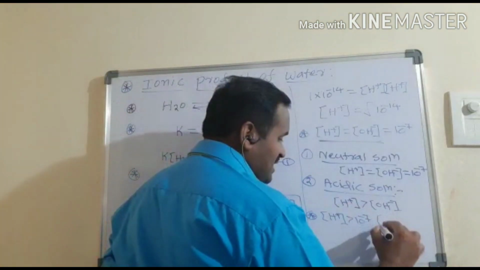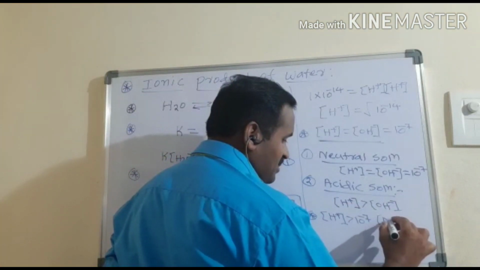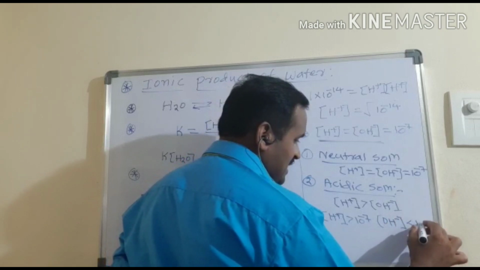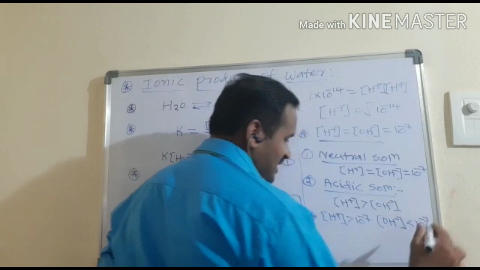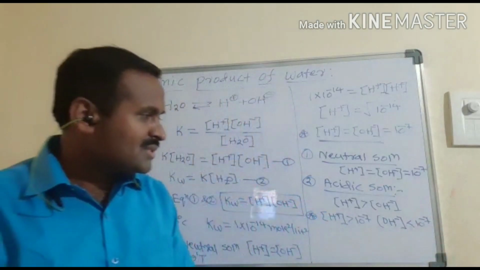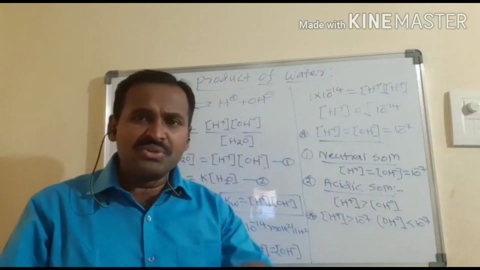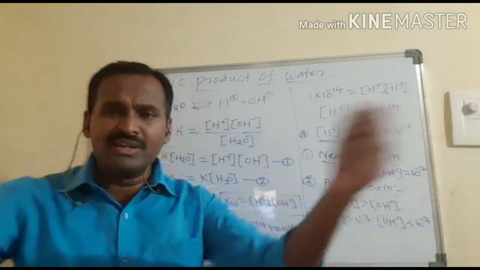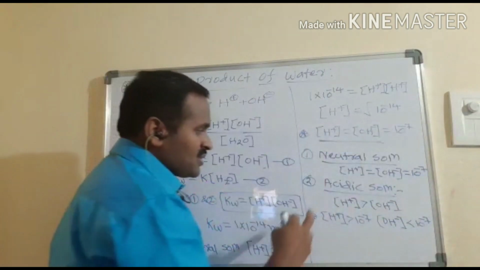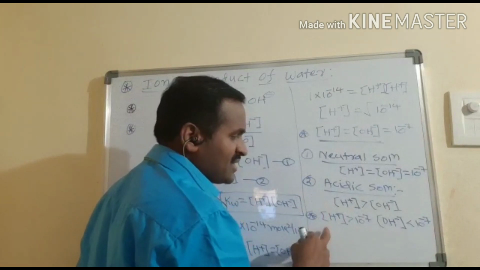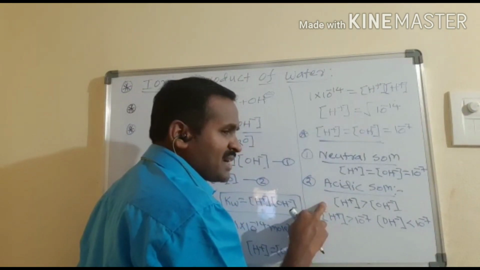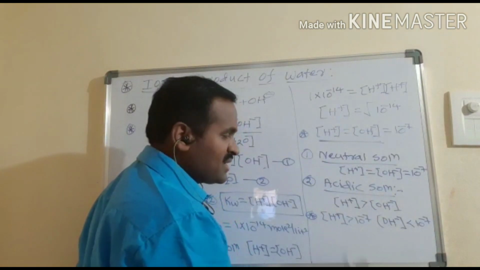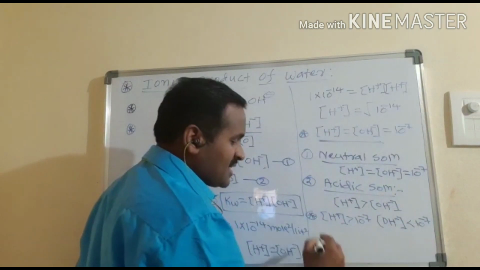And the OH- ion concentration should be less than 10^-7, meaning it can be 10^-8, 10^-9, 10^-10, like that. So this is the condition in the case of an acidic solution. The H+ ion concentration dominates over the OH- ion concentration. Such a solution is an acidic solution.